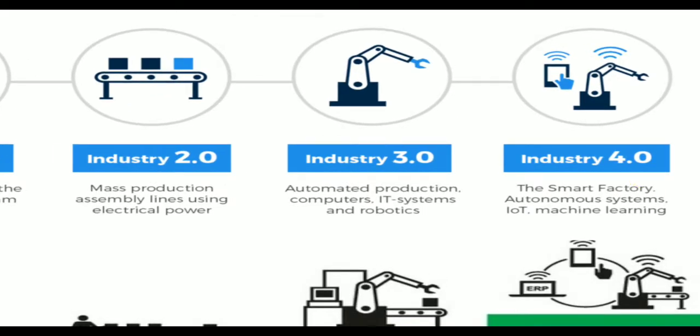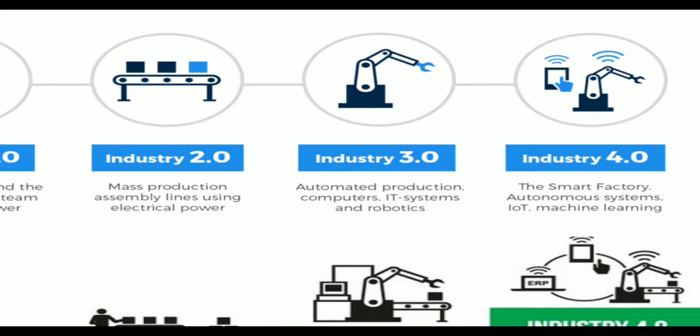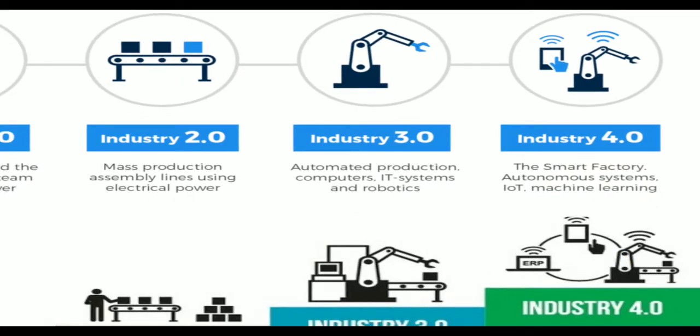Your BRT buses are there, then whatever digital payment methods you are using, like Paytm, different types of applications that we are using for video conferencing. So here machine to machine interaction is possible in industry 4.0.